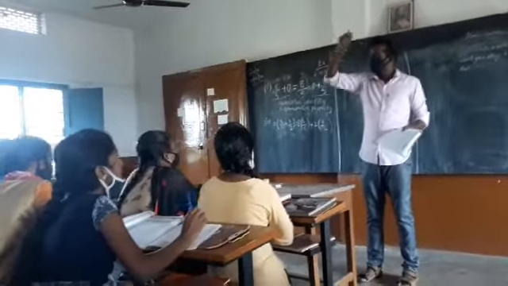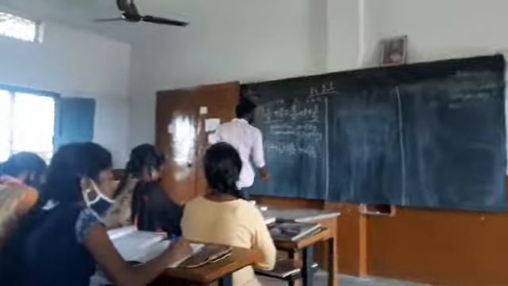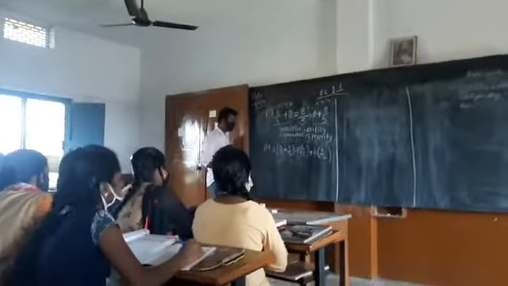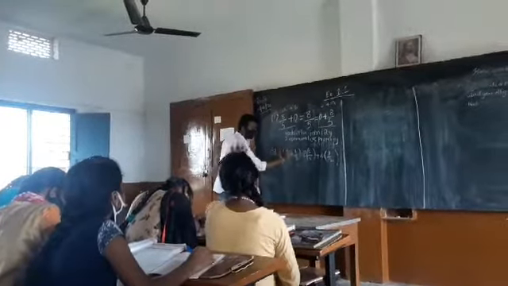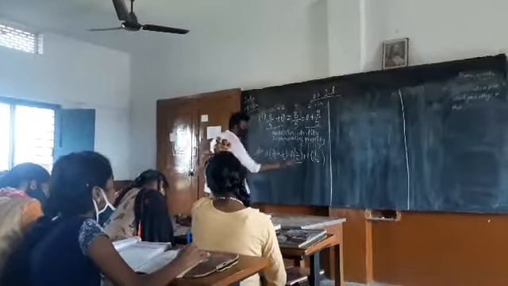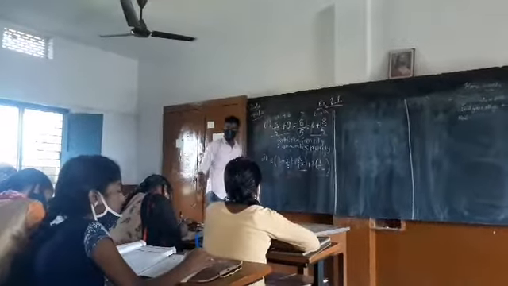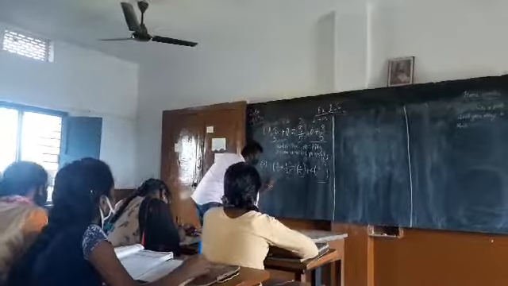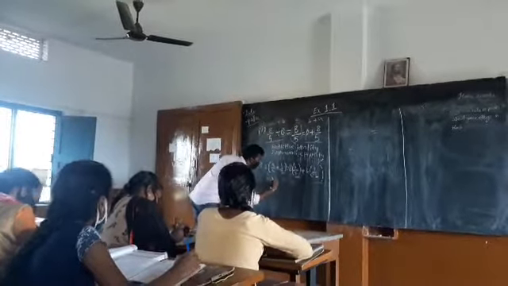Under which operation is the distribution going on here? Addition. So the multiplication is distributed over addition: 2 into 3 by 5 plus 2 into 1 by 2. That is what has happened. So the property involved here is the distributive property.